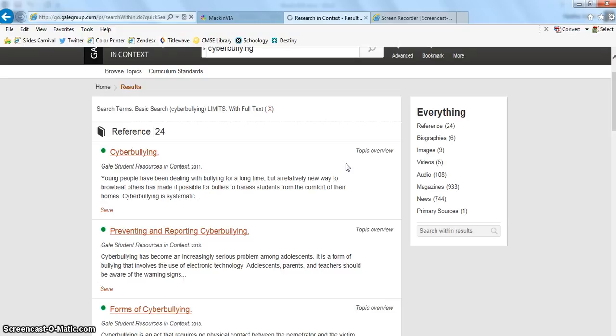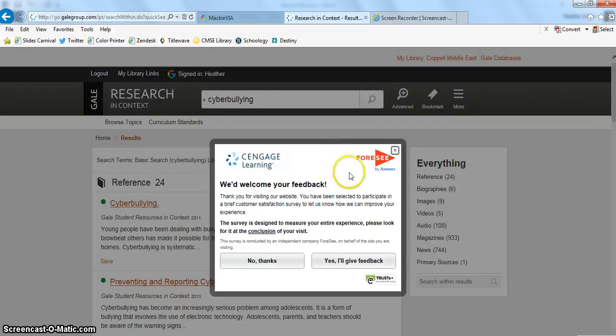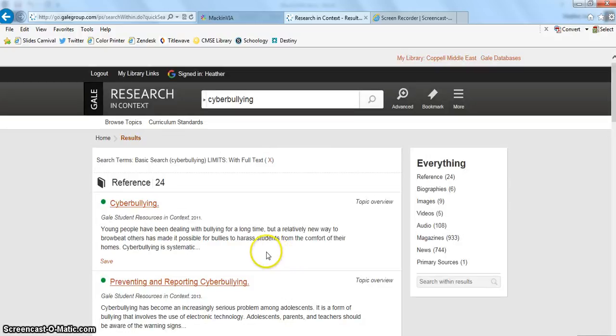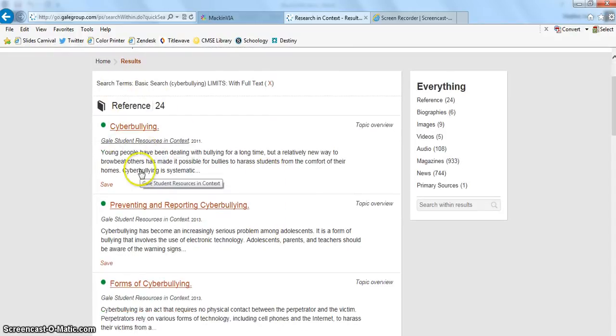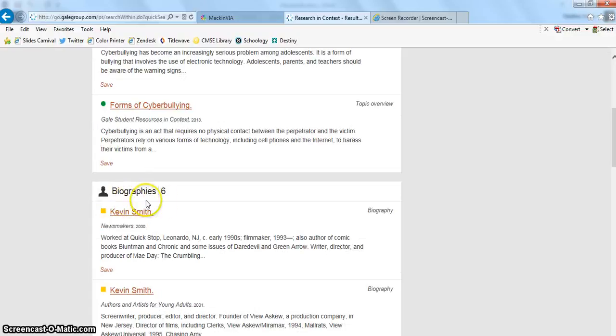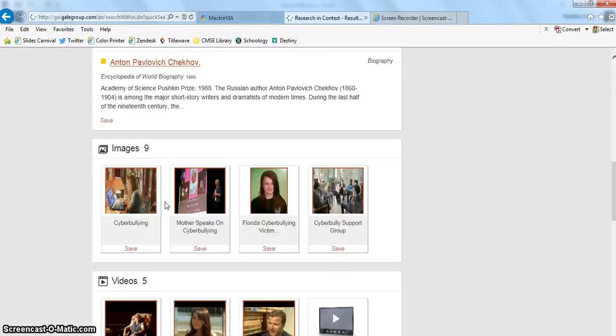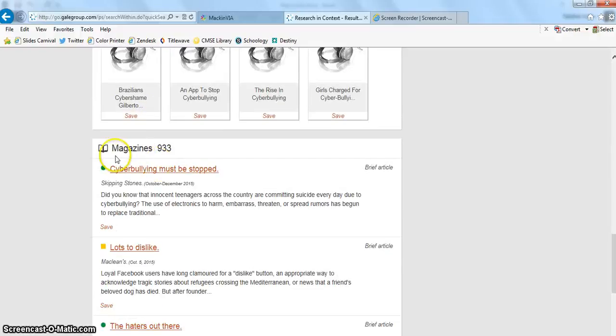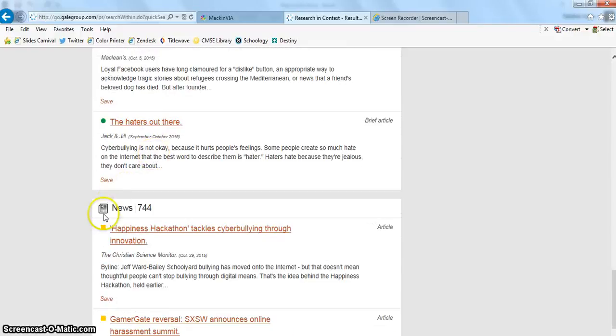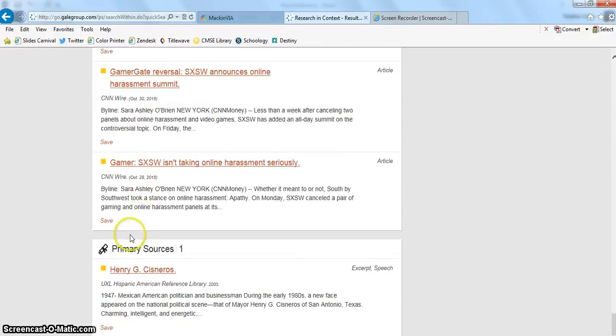Now remember, all of these resources are guaranteed to be reliable, trustworthy, and authoritative. I can see that I have some chapters from reference books. I have mention of cyberbullying in 6 different biographies. I have some images, videos, and audio files, magazine articles, newspaper articles, and even 1 primary source.